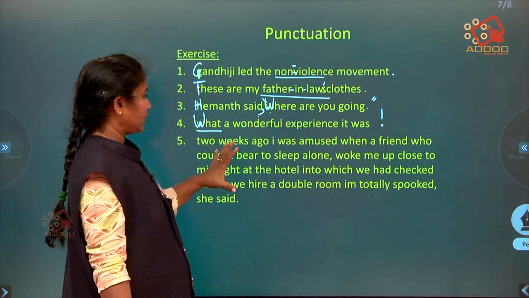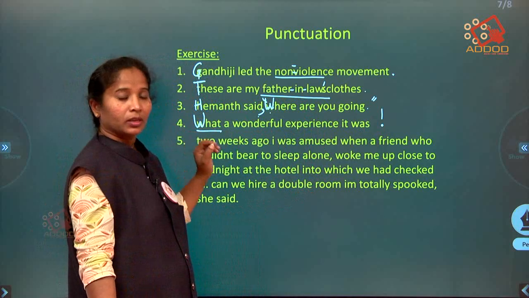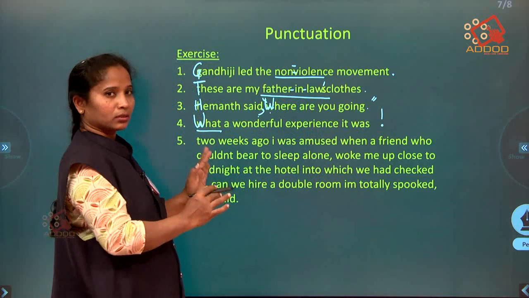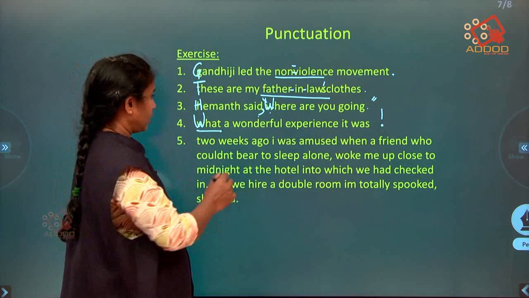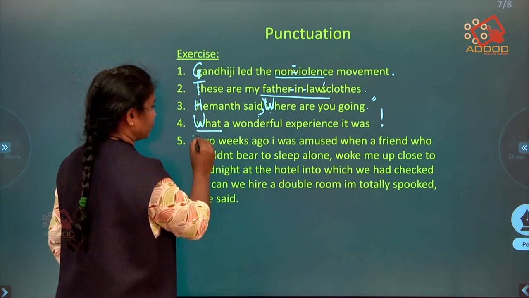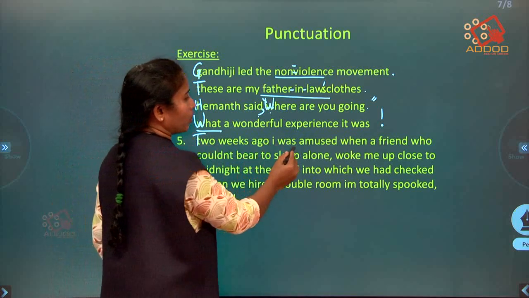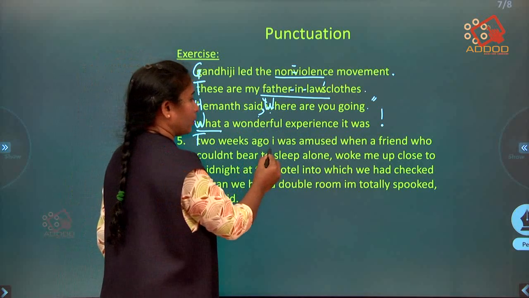That's it. Now let's see, in case in your examination, if a small paragraph is given, then how will you punctuate this? Here, always start with a capital letter. Okay, that you should not forget. Now here, 2 weeks ago, I was amused. So what did you find here? I, the pronoun.